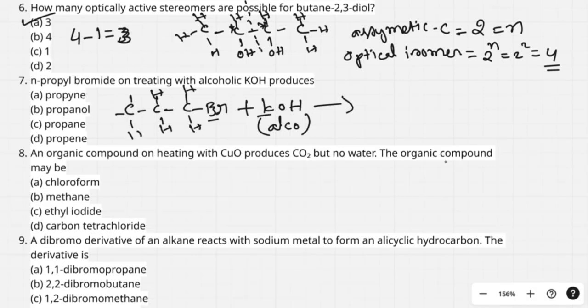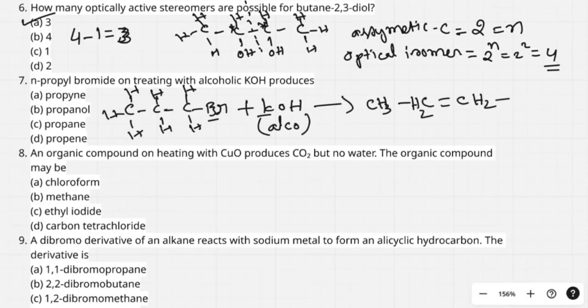See here, I am doing dehydrohalogenation. So you can get CH3, CH. I remove one hydrogen atom from here. You get it like this, CH2. What is the name of this compound?